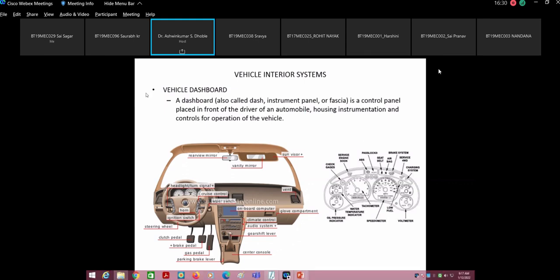So we have seen almost all the systems of the vehicle. Now we will study all these systems in detail. So this was the general discussion as far as the vehicle is concerned. Is anybody having any doubt in this? Because we have come to the end of the first part, that is the introduction part of the vehicle, and we will be starting with the steering system.